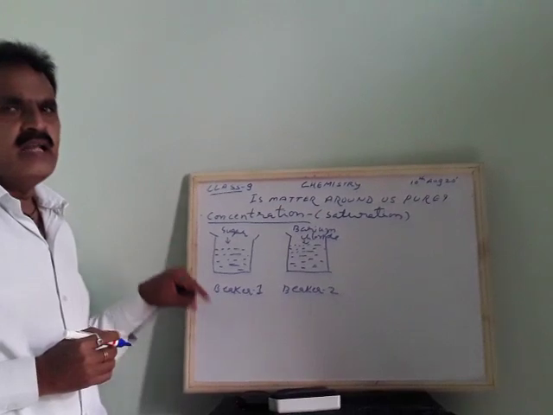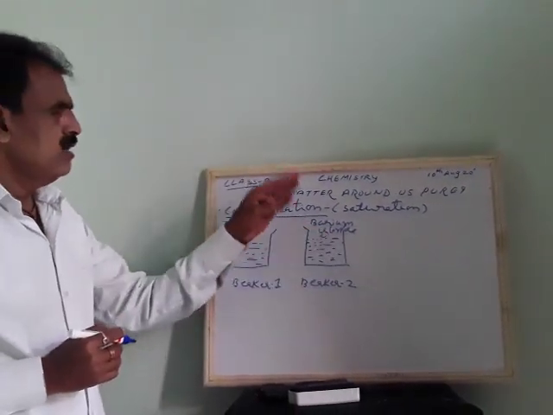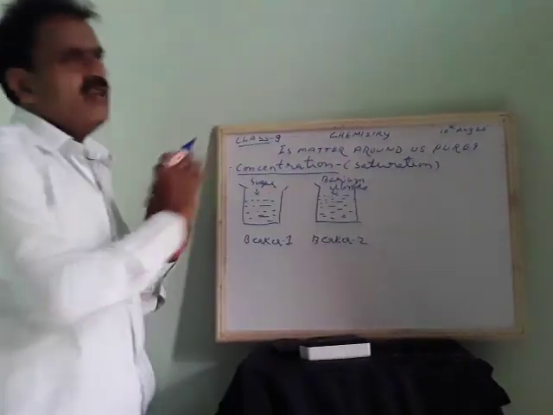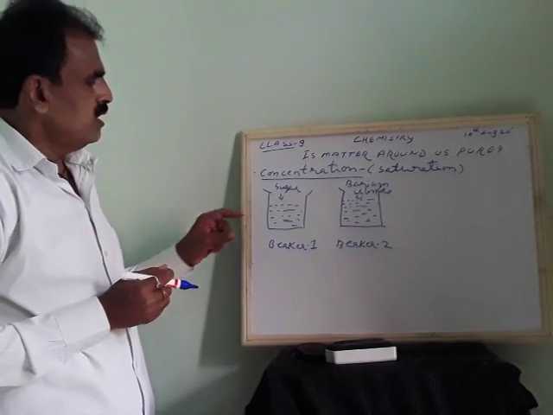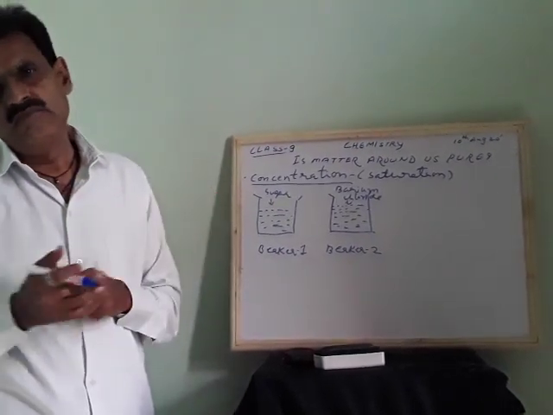What do we do here? Again we add sugar. Here also we add barium chloride. We will leave it. Then after some time, what will happen? The sugar will not dissolve.